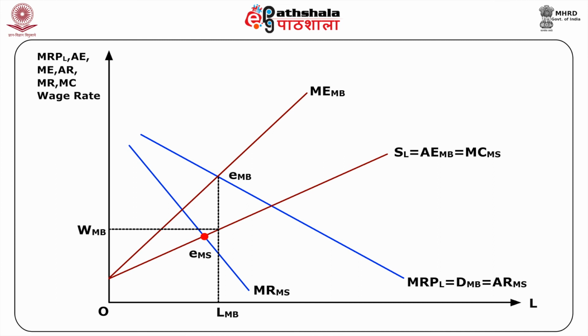Thus, the monopolist seller would like to sell LMS units of labor, and the wage rate it would be willing to offer labor is at WMS read with ARMS. The final equilibrium arrived at is indeterminate depending on the relative bargaining strengths of the monopsonist buyer and the monopolist seller, but the wage rate would lie between WMS and WMB.